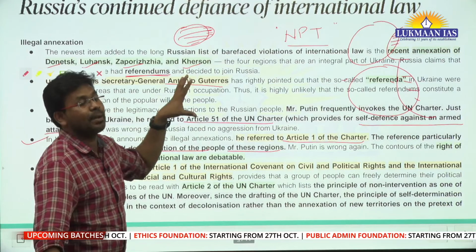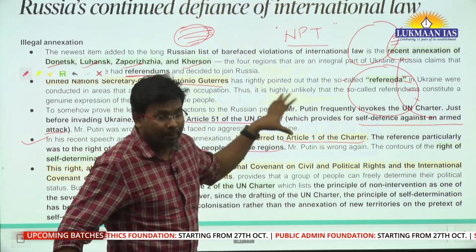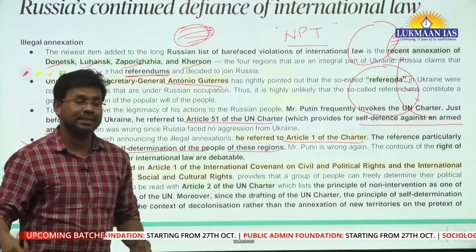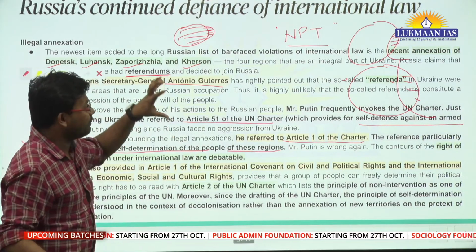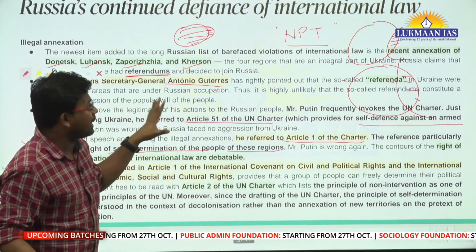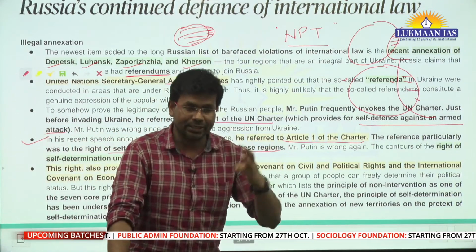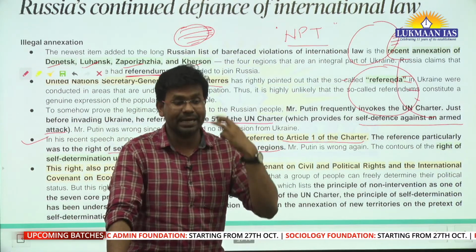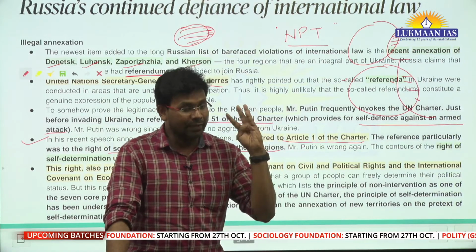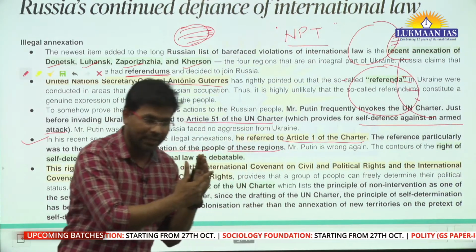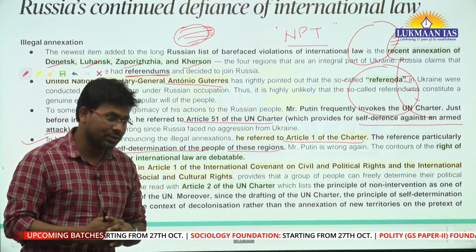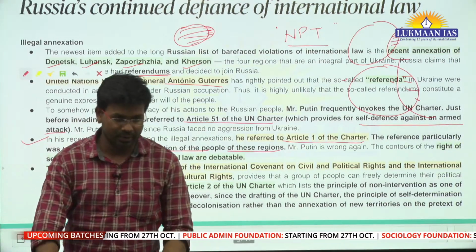Apart from this, it should have a sizable population. Apart from this, it should have an established government. The 4th condition is that it should be able to come into foreign relations. It should be able to sign contracts and treaties with other countries. If these 4 conditions are met, then the country will be considered as sovereign. You are getting my point.